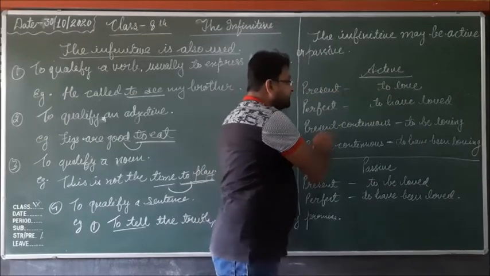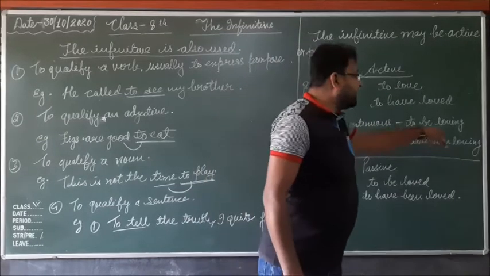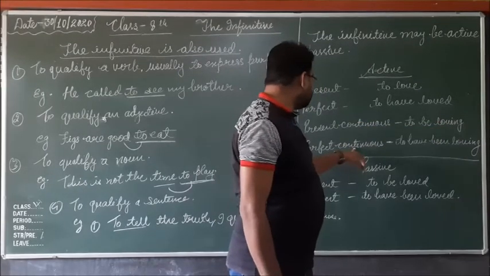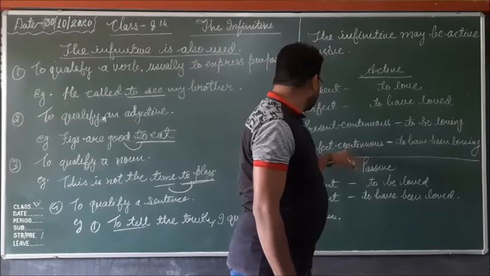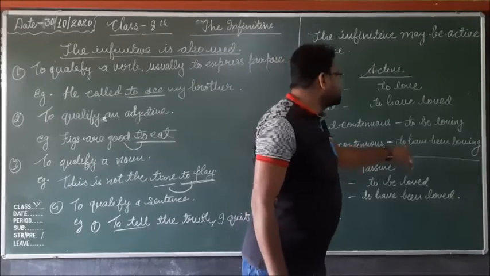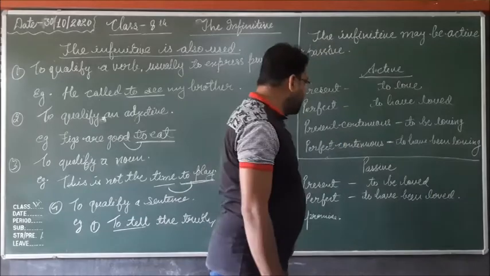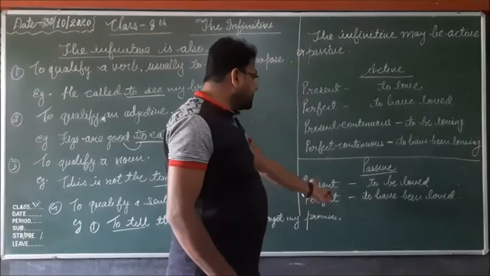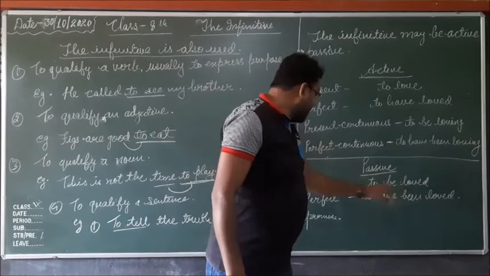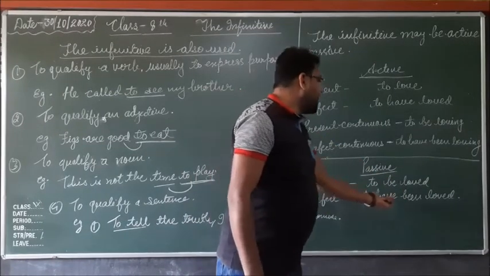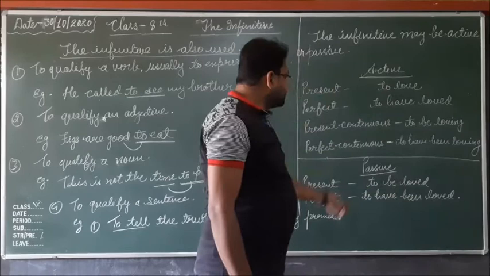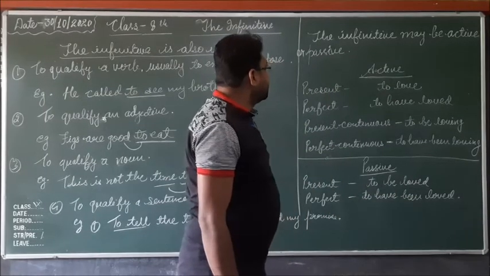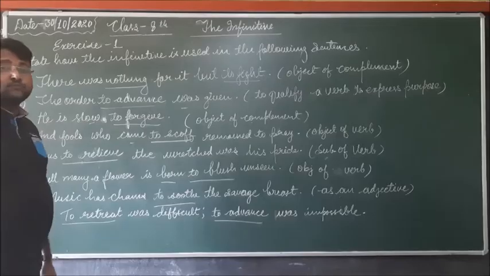For present continuous, to be loving, and for perfect continuous, to have been loving. And in passive, infinitives are used in present, to be loved, and for perfect, to have been loved. So in this way, the infinitives may be used in active and passive.